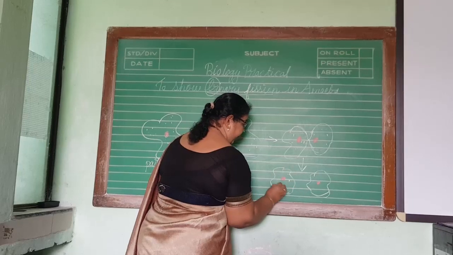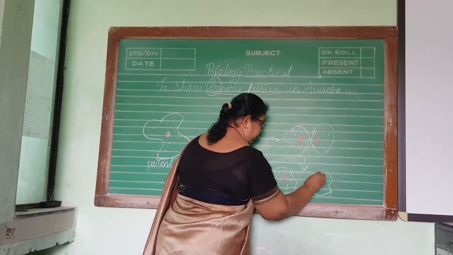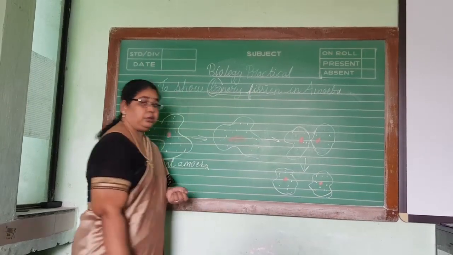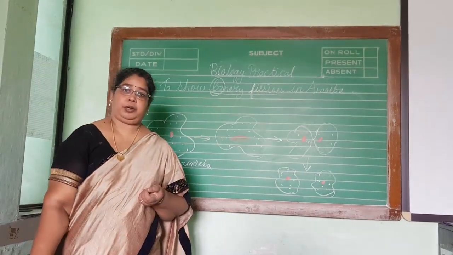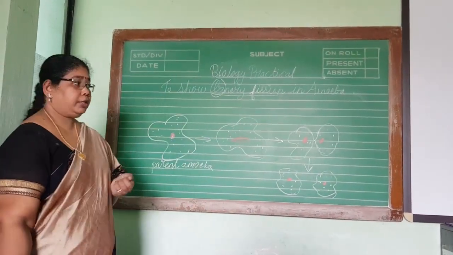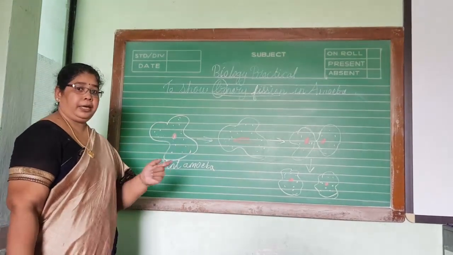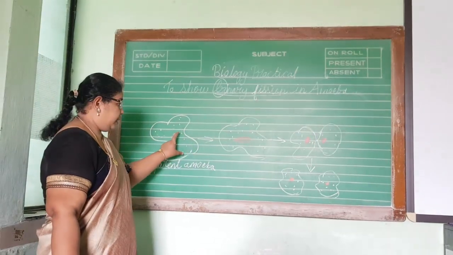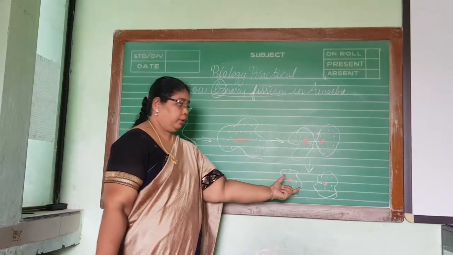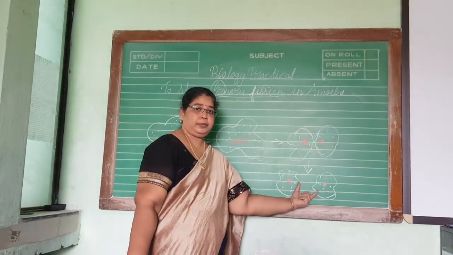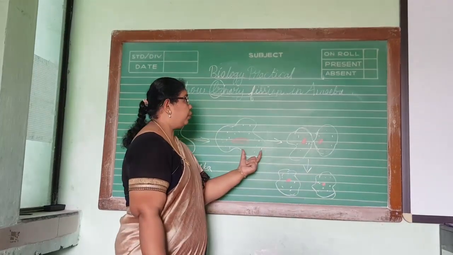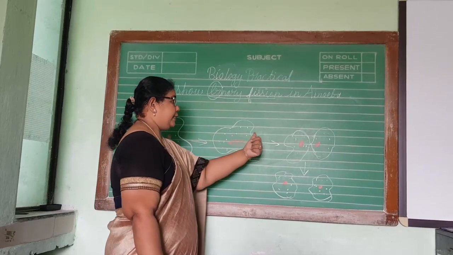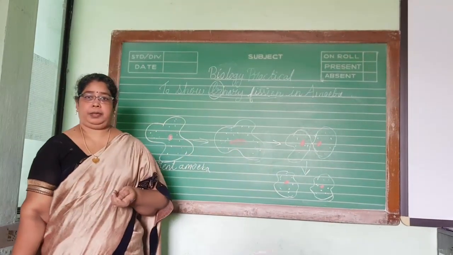So there is no parent amoeba now. Parent identity is lost, and you get only two new daughter amoebas. Such type of reproduction. Here again a single parent, no gamete formation. From a single parent we are getting two individual daughter amoebas. So it is an example of asexual reproduction, and this is called binary fission in amoeba.